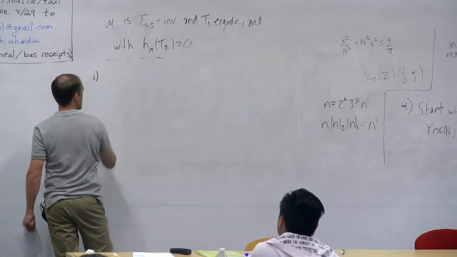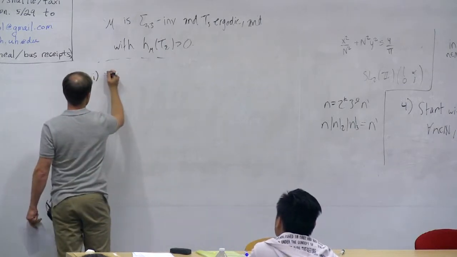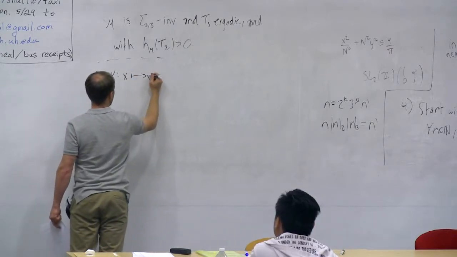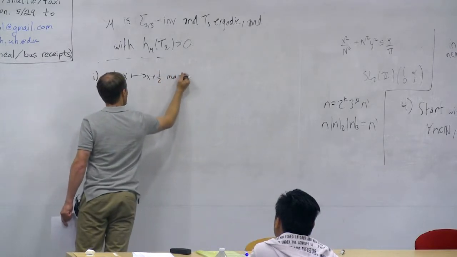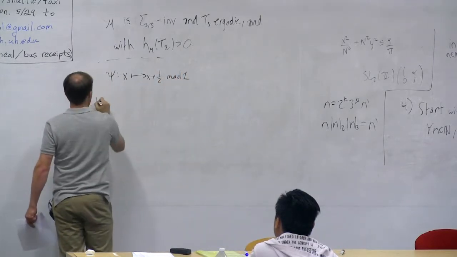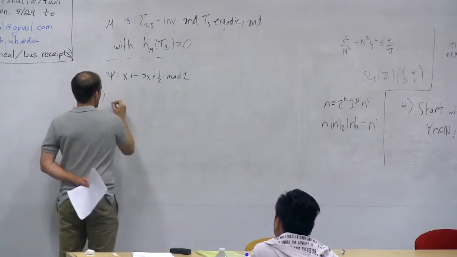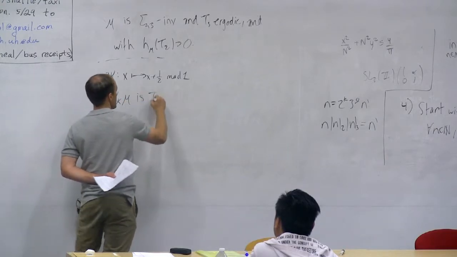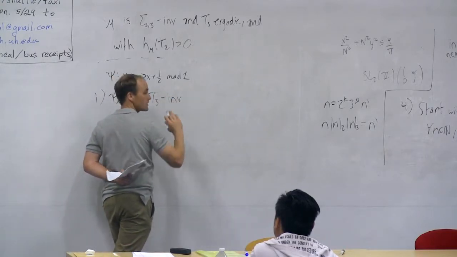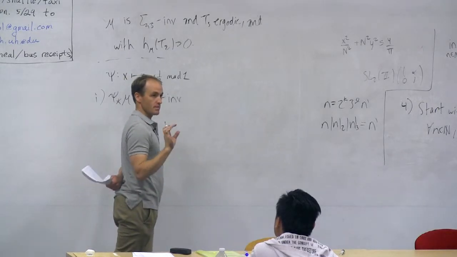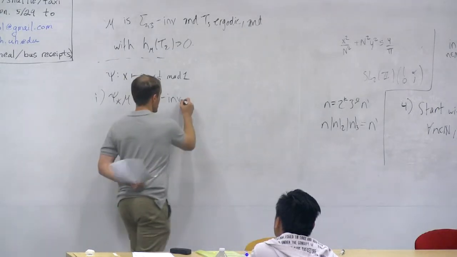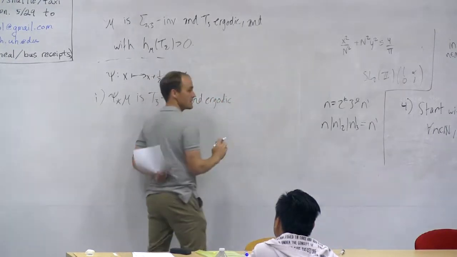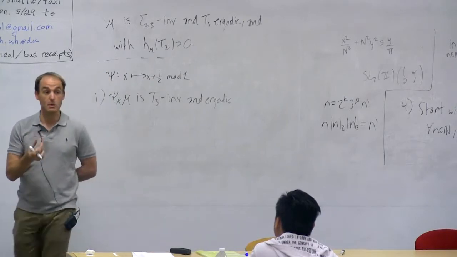There's nothing wrong with the first step. In the first step, we introduced a new map, which we called psi, which takes x to x plus a half, mod 1. What we proved in the first step is that the push forward of the measure mu by psi is T3 invariant and ergodic. There's nothing wrong with that step of the proof. Both of these properties need to be checked, but they follow in slightly different ways from the fact that the T3 map and the psi map commute with each other.